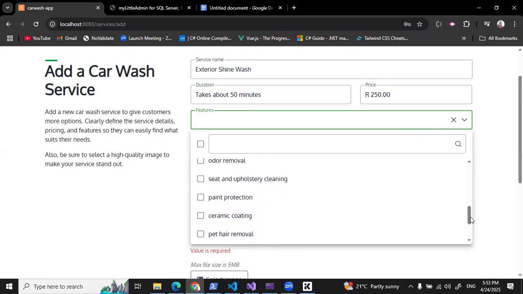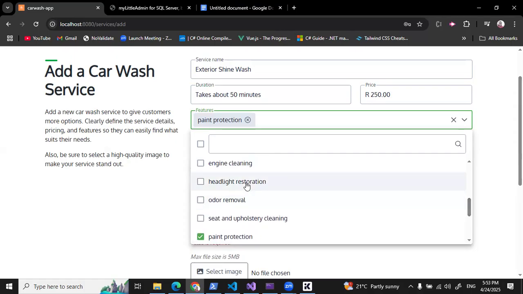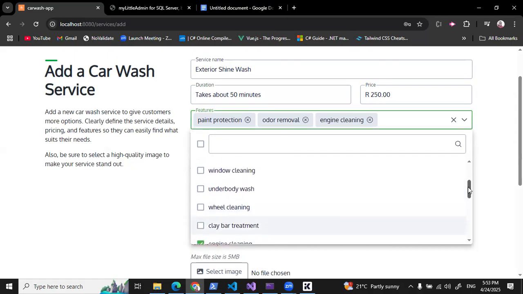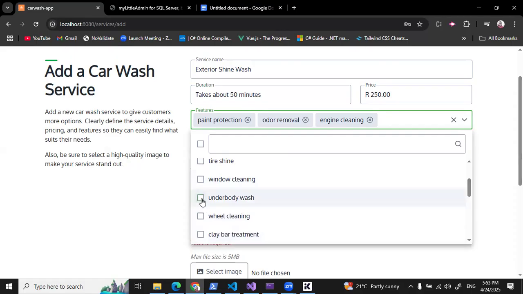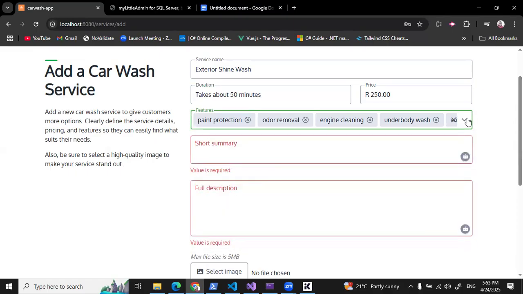So I'm going to select paint protection, odor removal, engine cleaning, under body wash, and window cleaning. These are the features included in this service. Next, the summary.